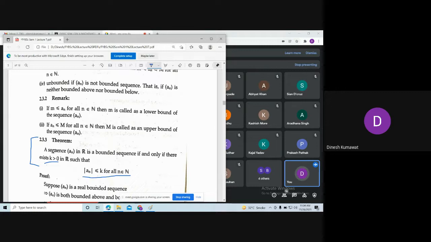In this statement we have two sentences. The first sentence is that a sequence an is bounded, and the second sentence is that there exists k bigger than 0 such that mod of an is less than or equal to k for all n belonging to the natural numbers.